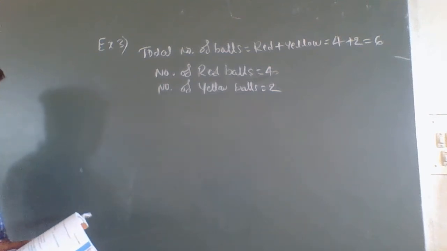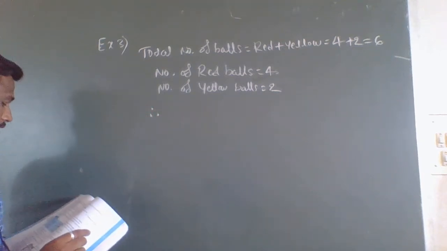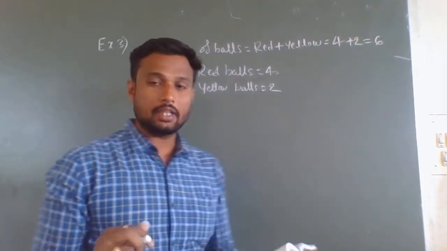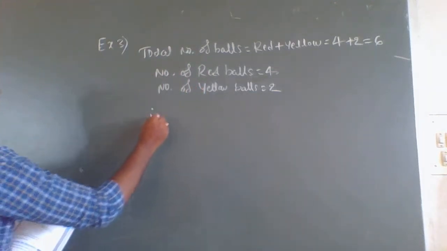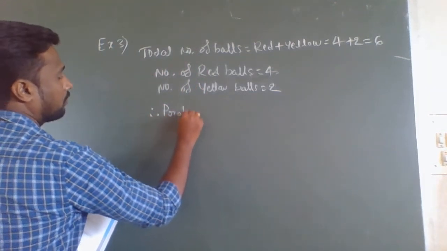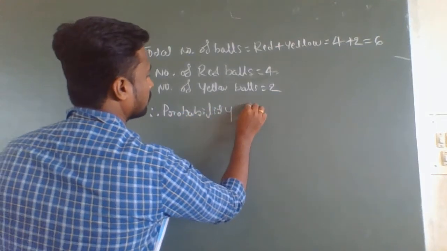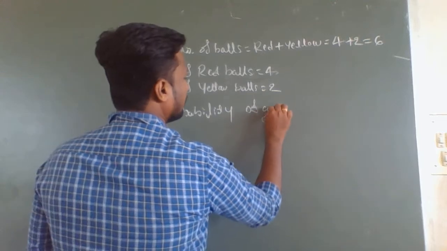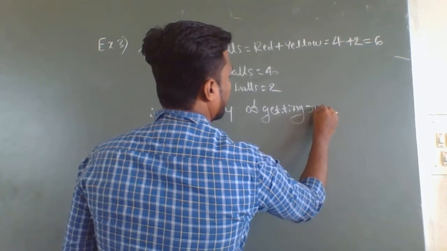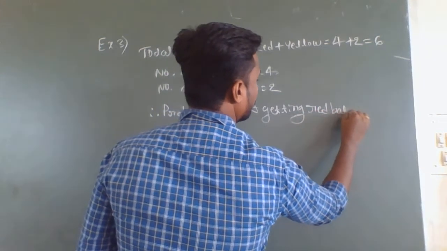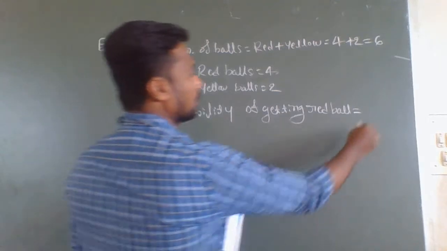Now we can calculate what they have asked in the question. What is the probability of getting a red ball? Therefore, probability of getting red ball equals favorable outcomes over total number of outcomes.